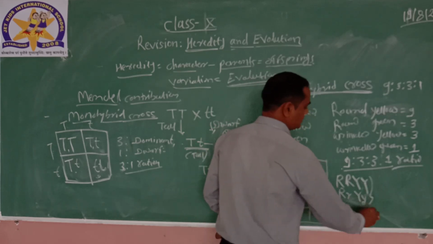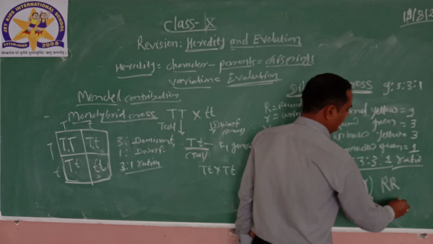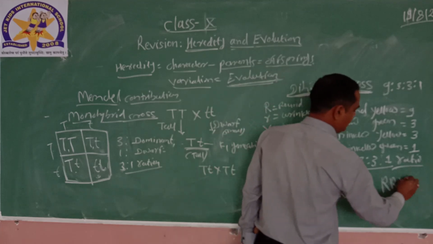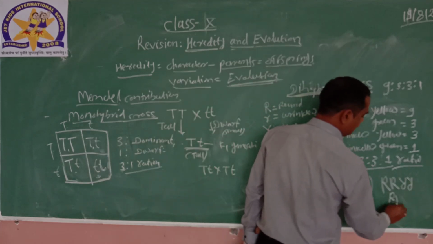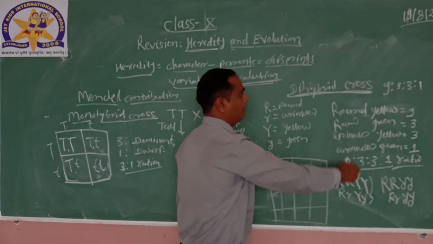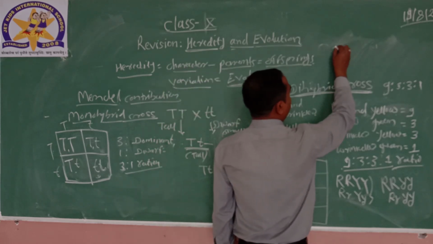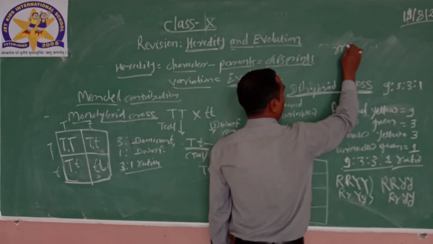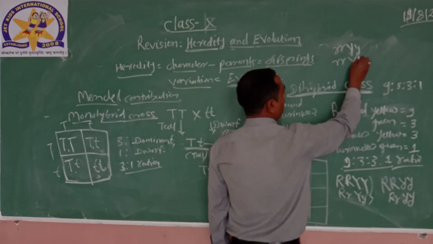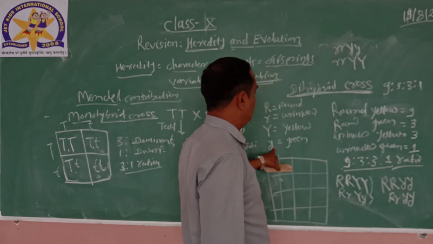Round green means capital R with small y, or capital R, small r, but small y. Wrinkled yellow means small r, capital Y, small y, or small r, capital Y, capital Y. Both denote wrinkled yellow.